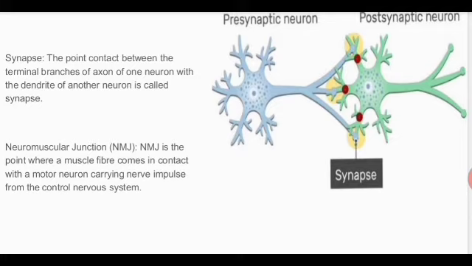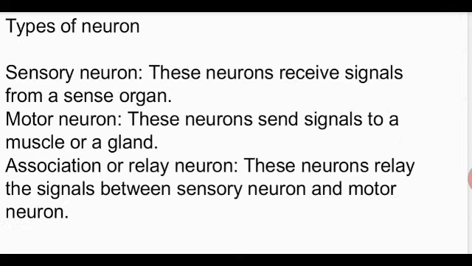Okay, now let us go back to the types of neurons. The neurons are sensory as well as motor neurons. Sensory neurons are the ones carrying the stimulus or the signal from the sensory organ, and motor neurons are the ones sending the signal to the muscles or a gland, that is, towards the effector organ. They carry impulses from the brain to the effector organ, so those neurons are called motor neurons. Okay? Association or relay neurons relay the signal between the sensory and the motor neuron.